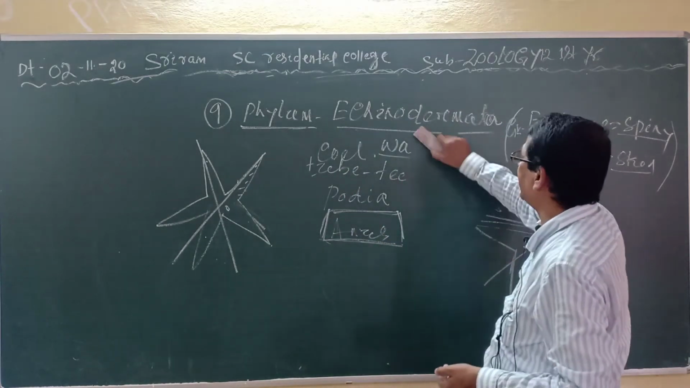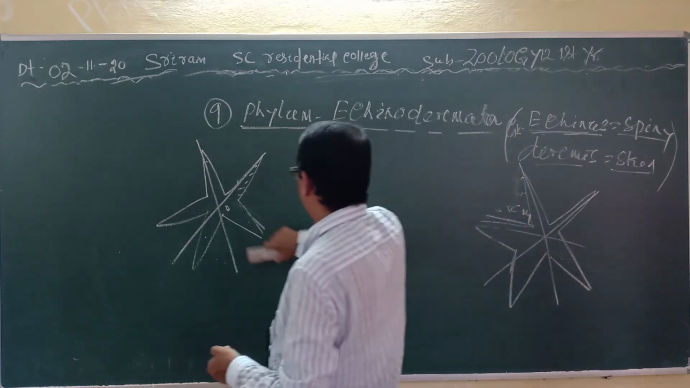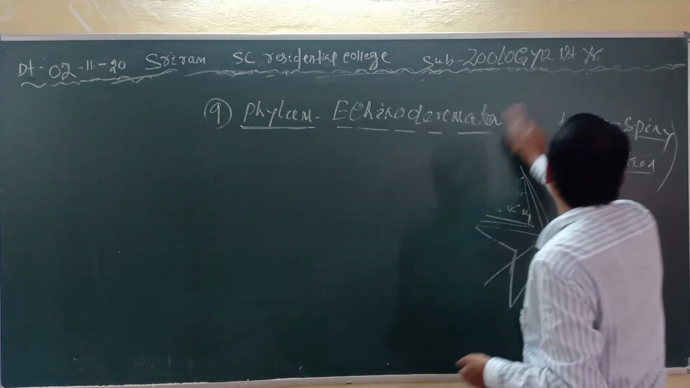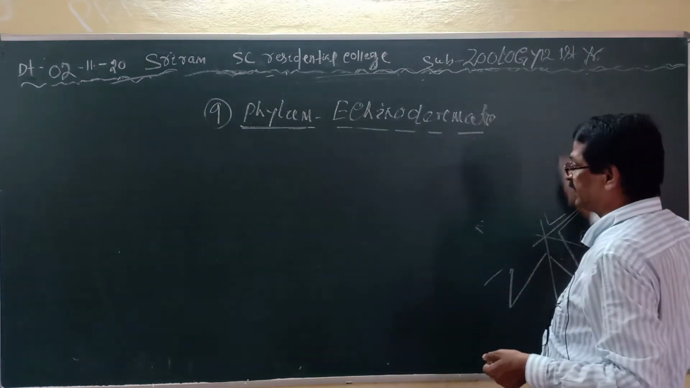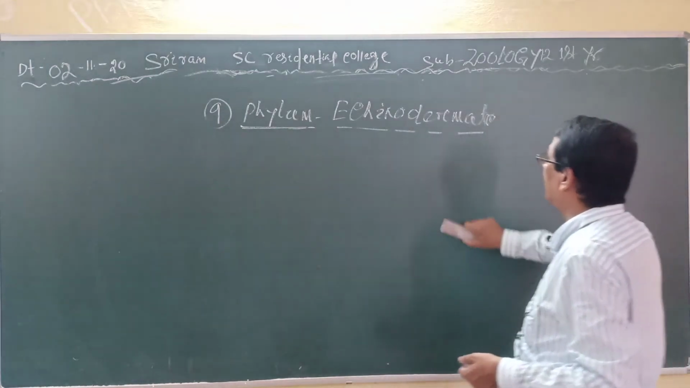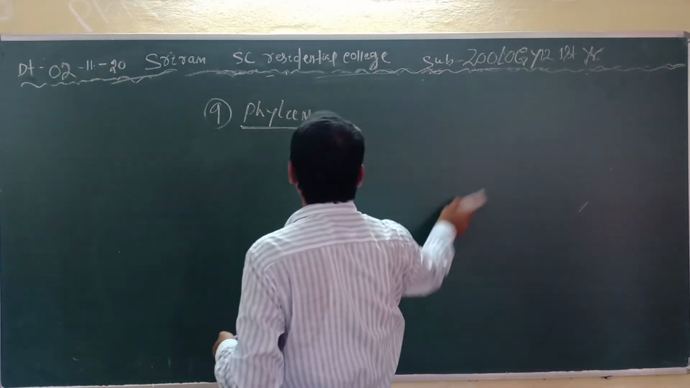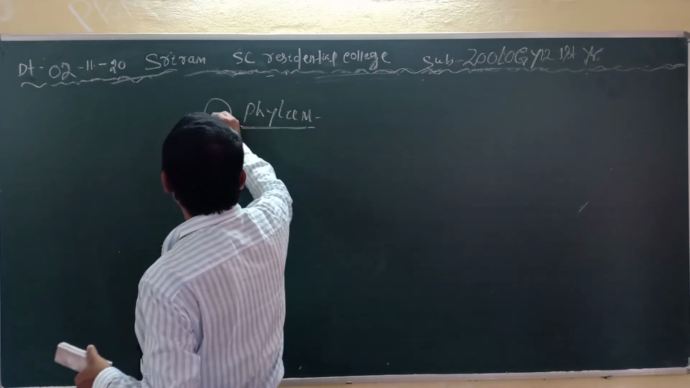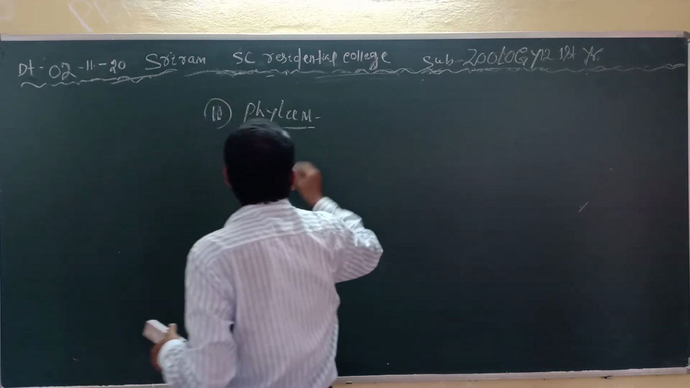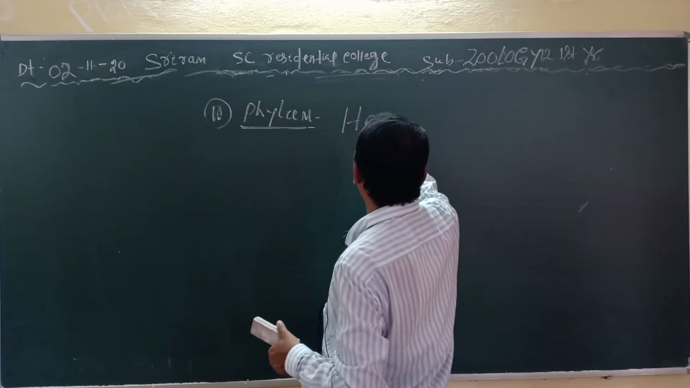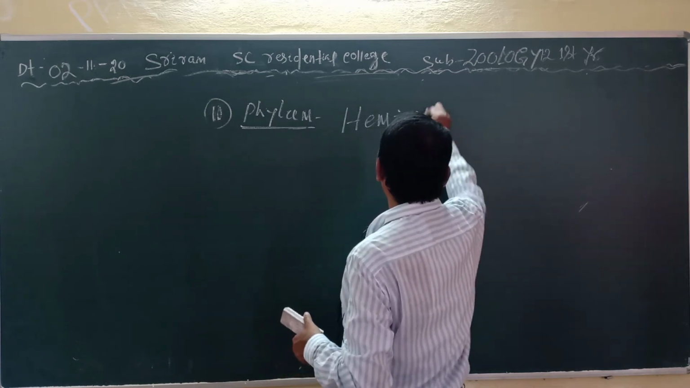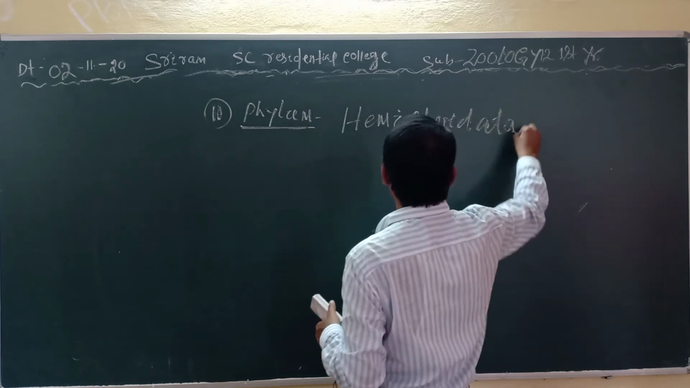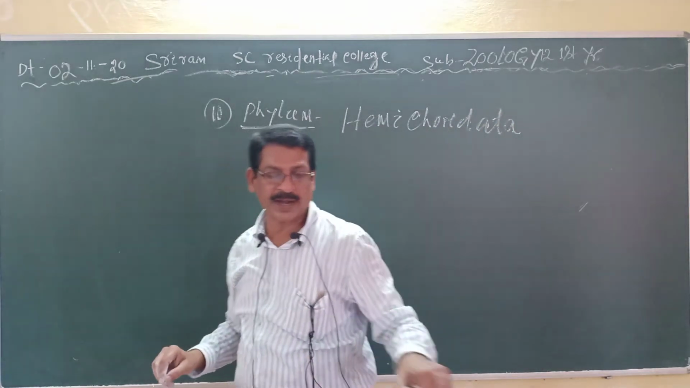Then you come to the next phylum, the phylum Hemichordata. The 10th phylum, the phylum Hemichordata. Are you understanding me or not? That is phylum number 10, the phylum Hemichordata.